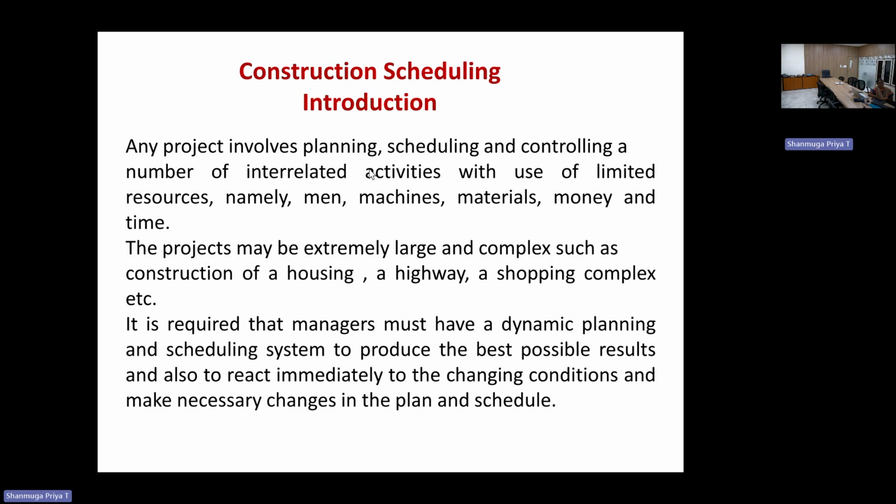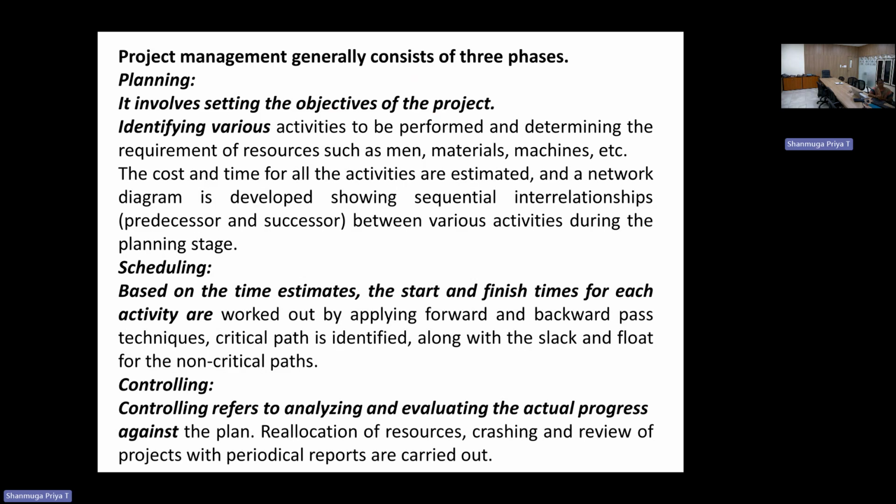As I pointed out, project management consists of three stages: one is planning, another is scheduling, and the third is controlling. In planning, a set of various activities is required, such as materials and machines, etc., which consume resources of cost and time, estimated prior to the start of the process.